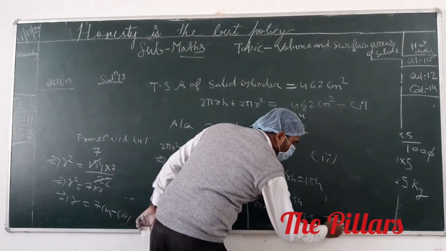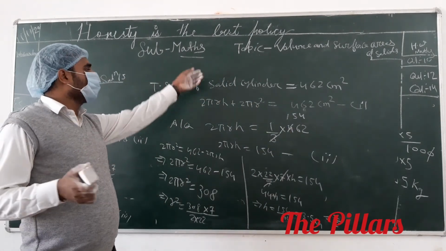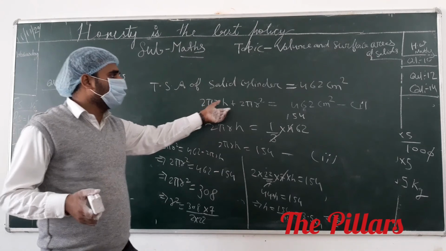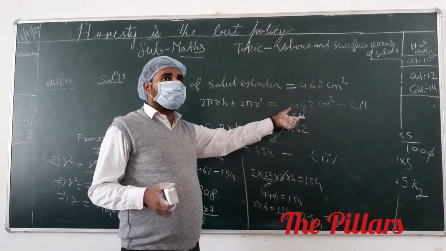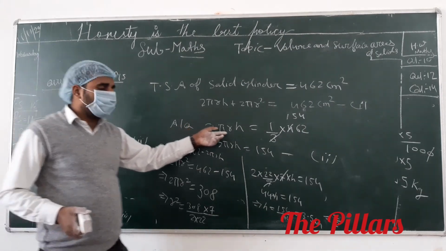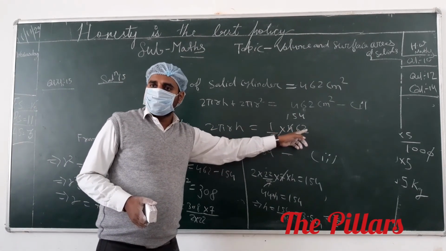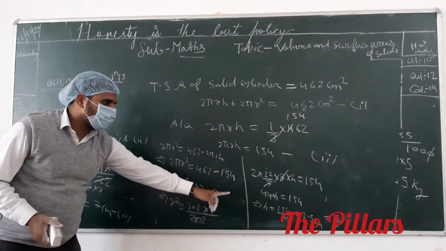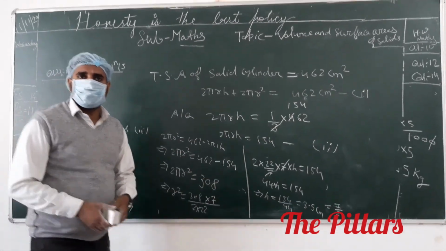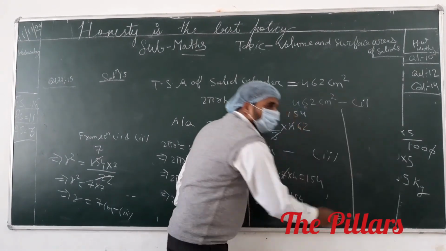Clear? Anyone have any doubt? So see that in the given question, the total surface area of the cylinder is given as 462 centimeter square, and the curved surface area 2πrh is 1/3 of 462. We have calculated the value of h as 7 by 2 centimeter. Now we calculate the volume.